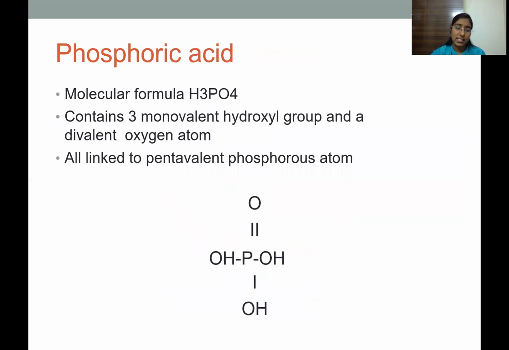So phosphoric acid. The molecular formula of phosphoric acid is H3PO4. It contains 3 monovalent hydroxyl groups and 1 oxygen atom. And all these are linked to a pentavalent phosphorus atom.